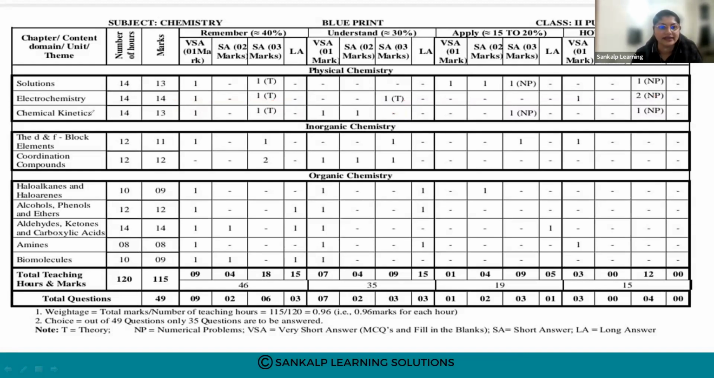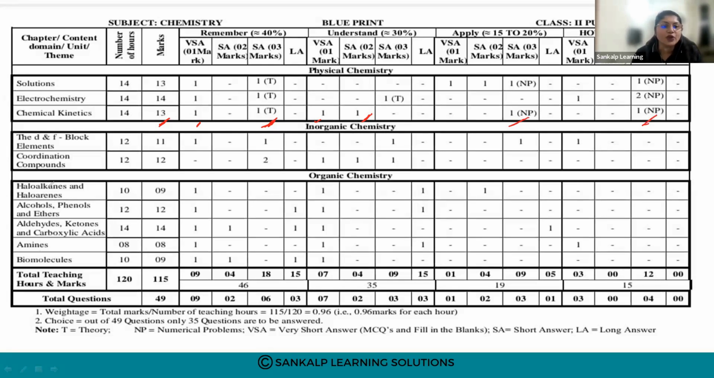Next physical chemistry chapter is chemical kinetics. The number of marks allotted is 13 marks. Two 1 mark questions are asked. Then 2 marks, 1 question is there, and for 3 marks, 1 theory based question and 2 numerical problems.